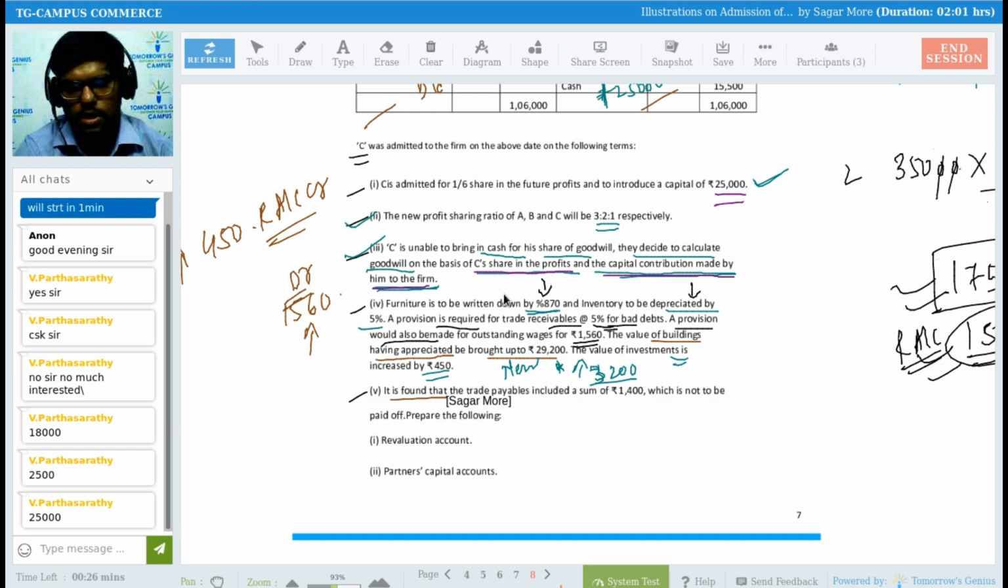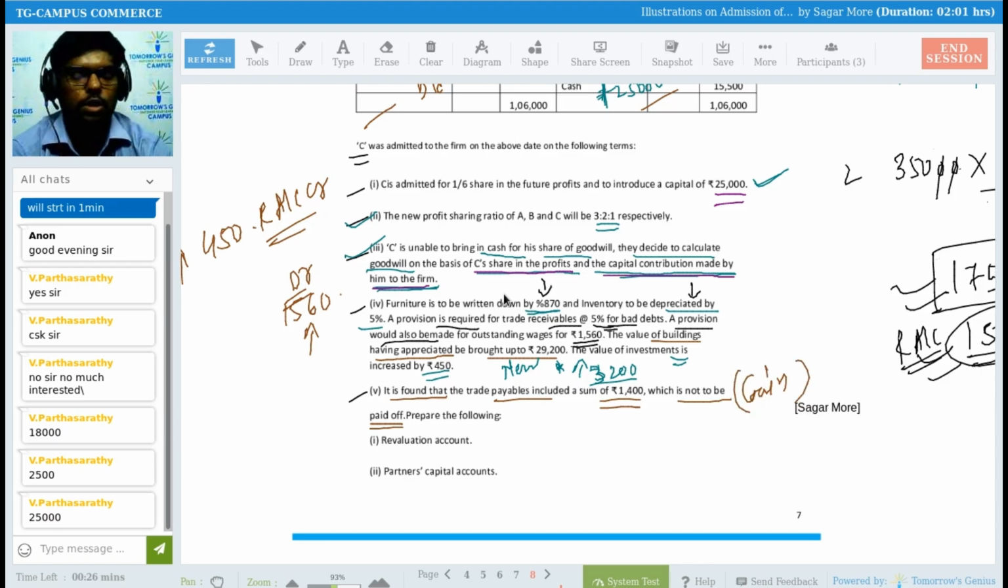Understood? Then it is found that the trade payables included a sum of rupees 1,400 which is not to be paid off. Not to be paid off means you are not going to pay 1,400 rupees, right? If you are not going to pay 1,400 rupees, then it's a gain for you. 100% gain for you. So your liabilities get saved by that much, by 1,400 rupees. So it is nothing but a gain for you. You are going to write it down on the revaluation account credit side.